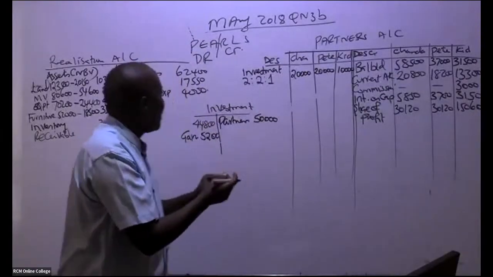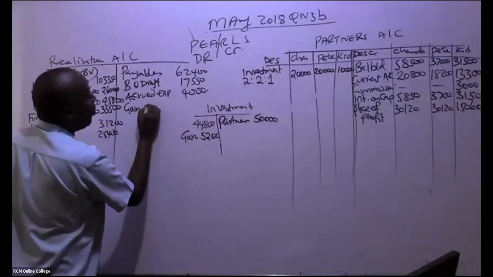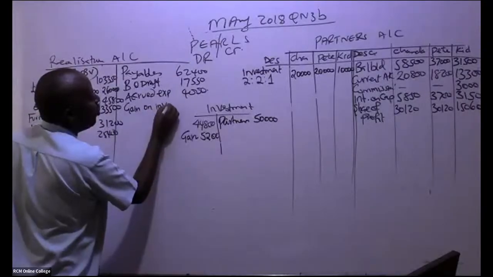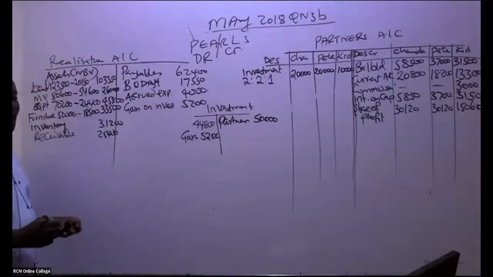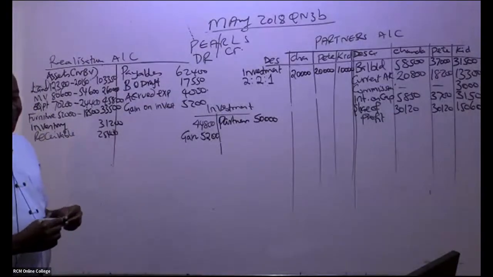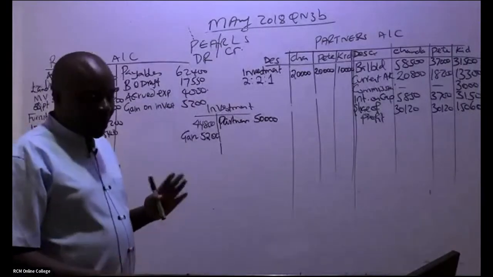So come and tell us here the gain on realization. The gain on investment, you just book the whole amount, 5,200. So you write there 5,200.